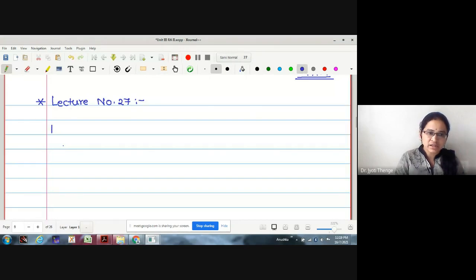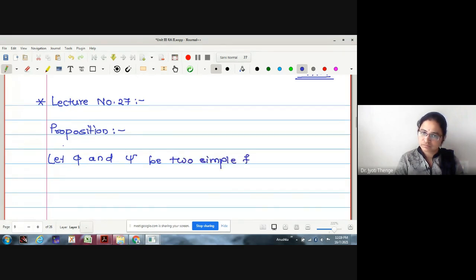Okay, let me write the proposition. Actually, this proposition is true for Riemann integration. Now we are proving it similarly for the Lebesgue integration, but only for simple functions. So let me take two simple functions, say phi and psi, be two simple functions which vanish outside a set of finite measure.